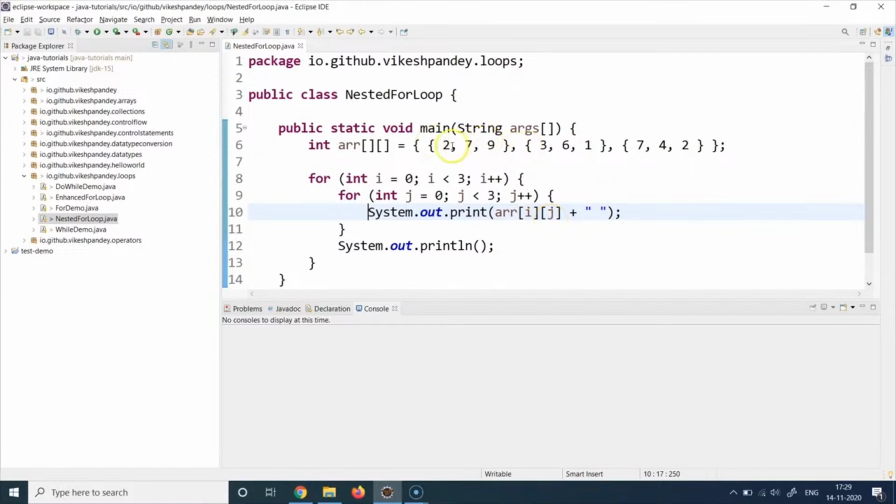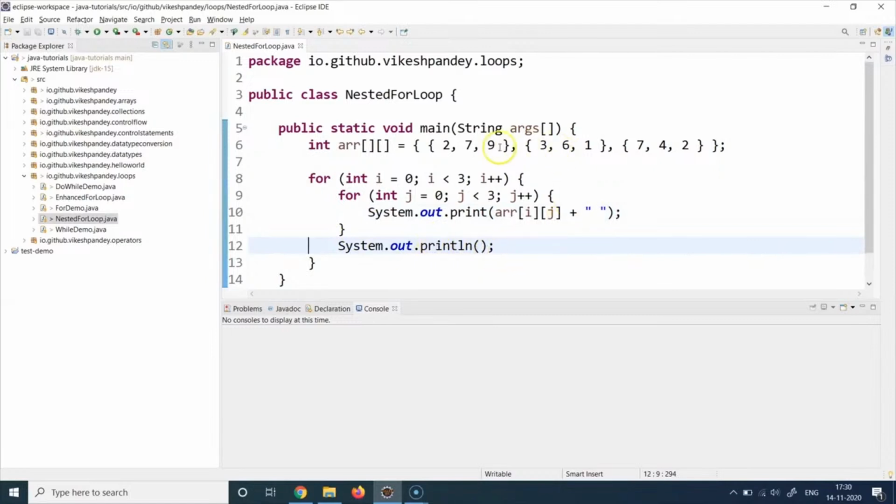So 0th row, third element, which is the 9. So 9 will get printed. Then again j will be incremented and j will become 3. 2 plus 1, 3. And now the condition will be evaluated. Is 3 less than 3? No, it is not less than 3. The condition becomes false. So it breaks out of the loop, goes to line number 12, prints an empty line because we are not writing anything here. So it will just print a blank line.